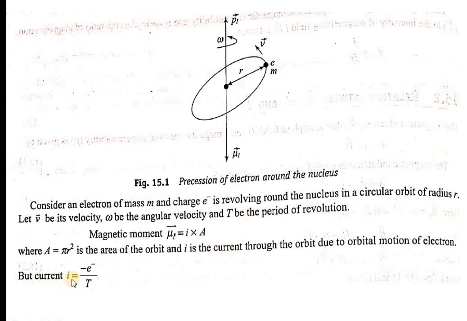So current I can be represented as the charge flowing through the coil per second, isn't it? So current I is equal to minus e by T. e is nothing but the charge. Here the charge of the electron is considered as negative, so minus e by T.